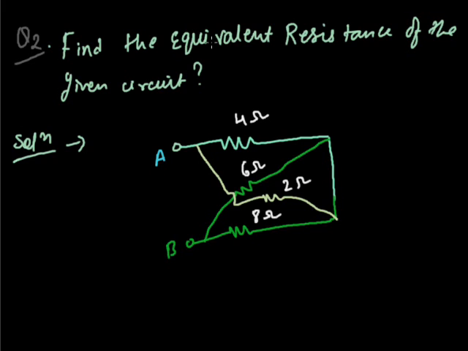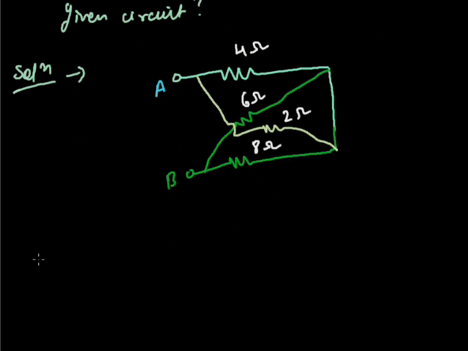Now as I have told you in earlier classes, once you have to find the equivalent resistance between the point A and B, you have to redraw the circuit as simpler, so that you would be able to make the combination simpler.